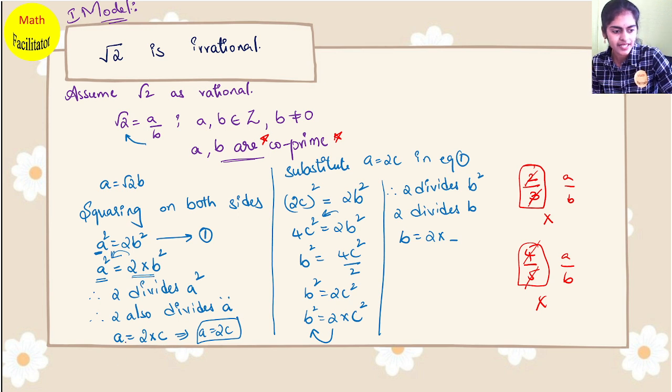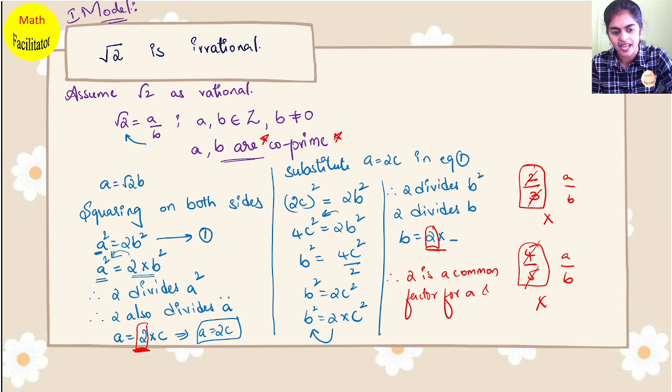Here I have written a is equal to 2 into some constant, and I am also able to write b is 2 into some constant, which means this 2 is actually the common factor. Therefore, 2 is a common factor for a and b.